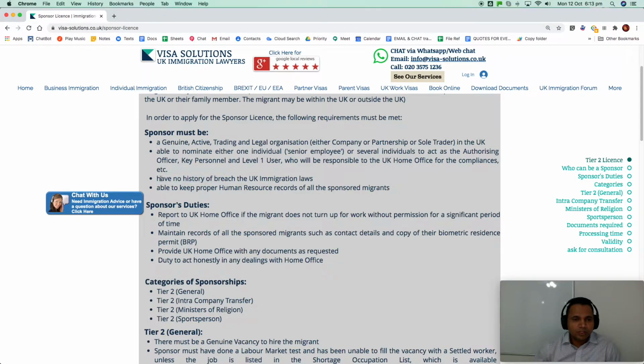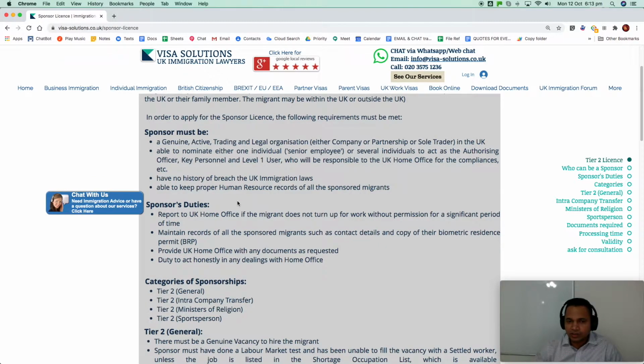The sponsor must have no history of breach of the immigration laws. So either the company or that senior individual should not have any such history of immigration law breach. Able to keep proper records. The sponsor must be able to keep proper human resource records of all the sponsored migrants. You can keep the records any way.